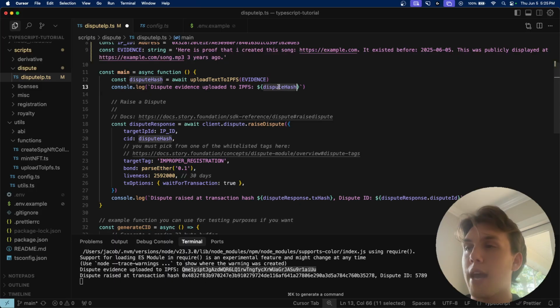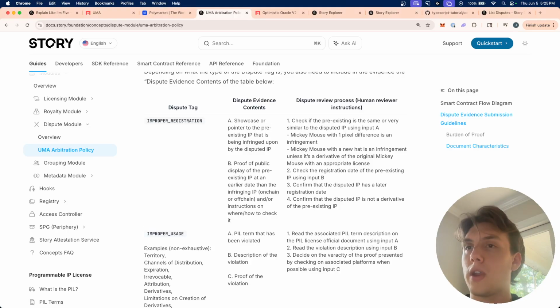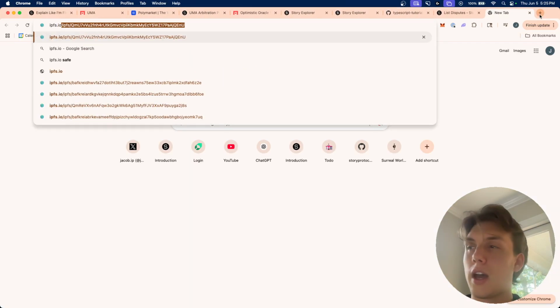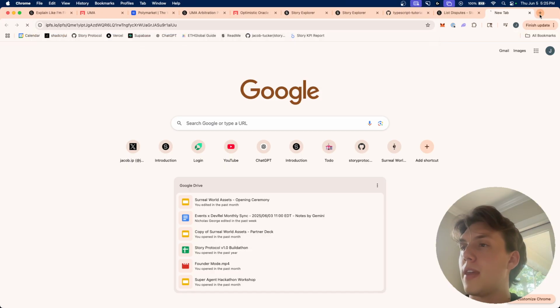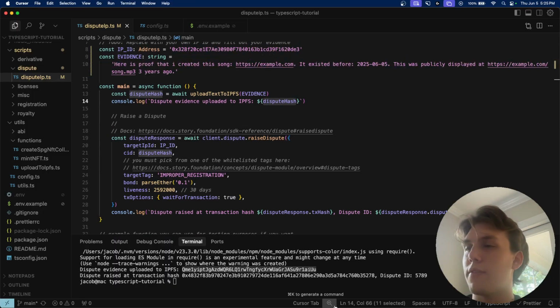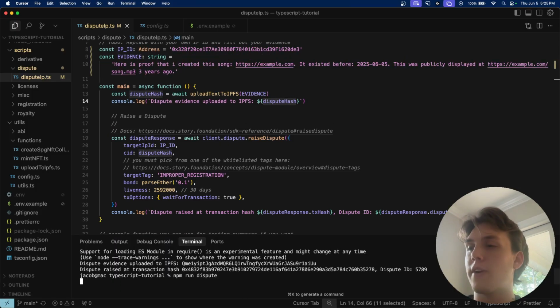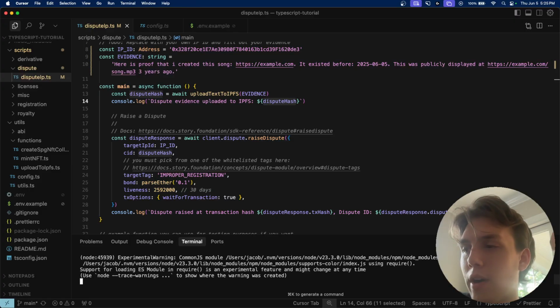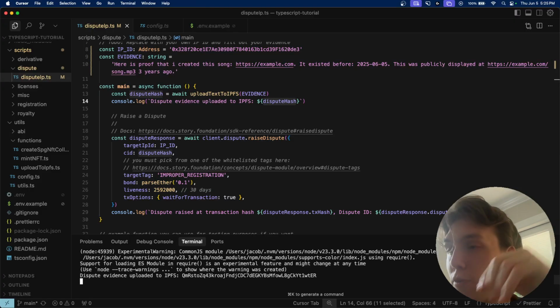So we're going to take this hash, and I'm going to go back to Chrome here and go to ipfs.io/ipfs and paste in what we got. And you can see, oh, actually, wait, did I save the file? I never saved the file. Oops. Let me go ahead and run that again. I forgot to save the file, so it didn't actually save our proof of evidence.